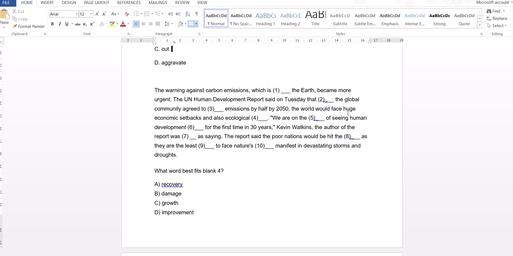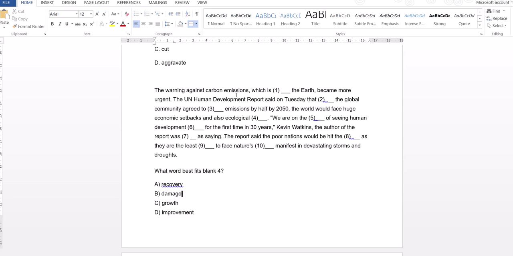The world would face huge economic setbacks and also ecological: recovery, damage, growth, improvement. Improvement, growth, recovery, all are positive words. The only word that suits here is damage, ecological damage. So, I hope you all understood the context of the paragraph, right?